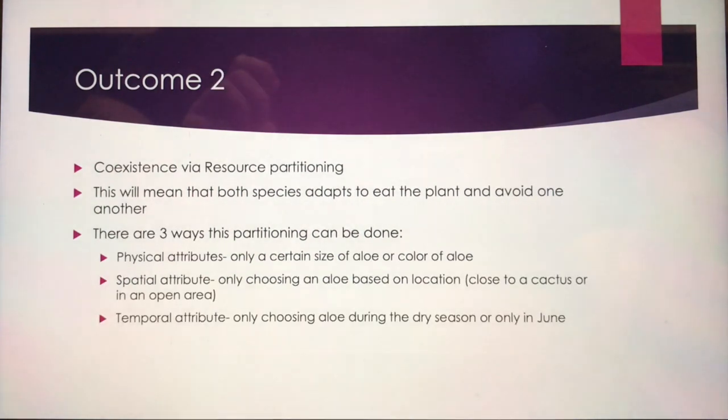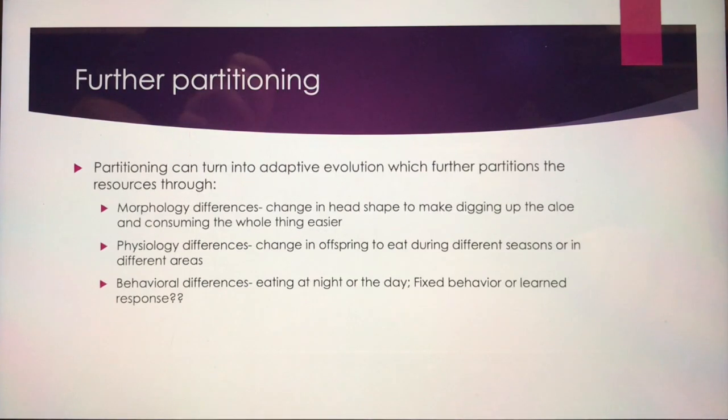The second outcome is coexistence via resource partitioning. This will mean that both species will adapt to eat the plant and avoid one another. There are 3 ways this partitioning can be done. Physical attributes, such as only a certain size of aloe or the color of the aloe. Spatial attributes, only choosing an aloe based on location, so close to a cactus or in an open area. Or a temporal attribute, only choosing aloe during the dry season or only in June.